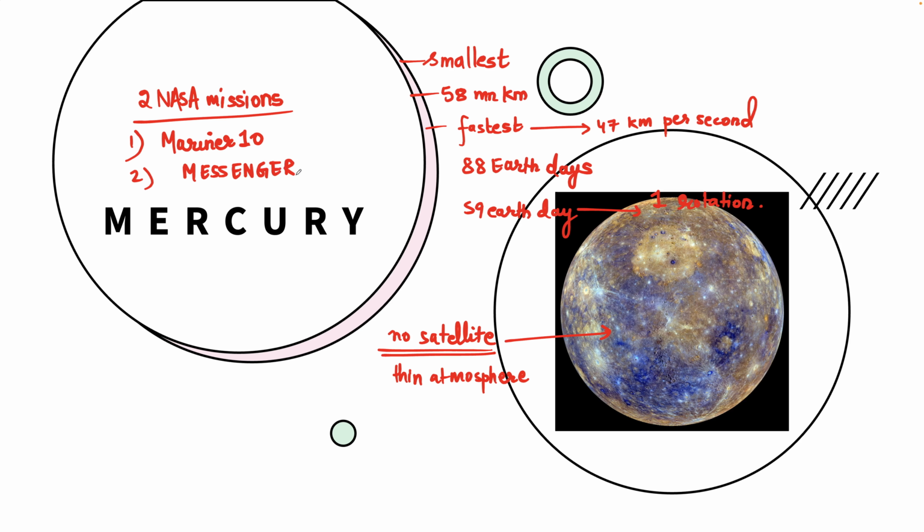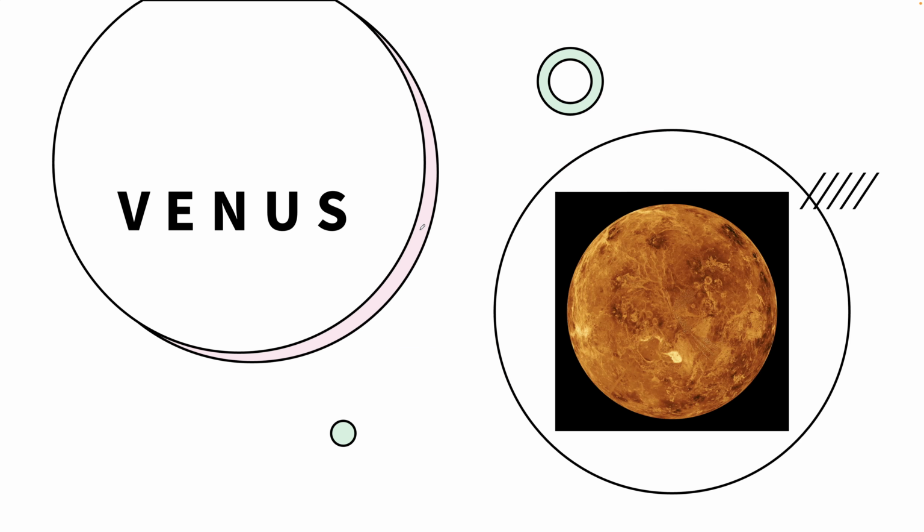Messenger was the first to orbit. And the European Space Agency has a mission, BepiColombo, that is on its way to Mercury. So that's about Mercury.